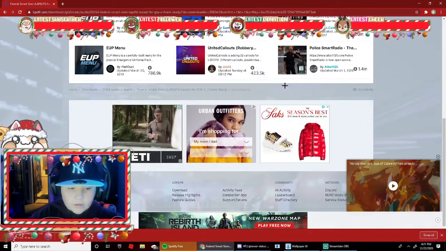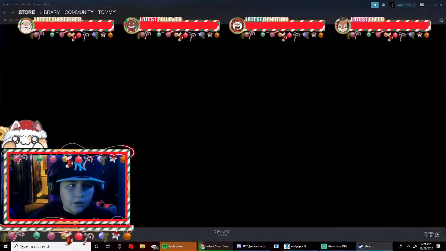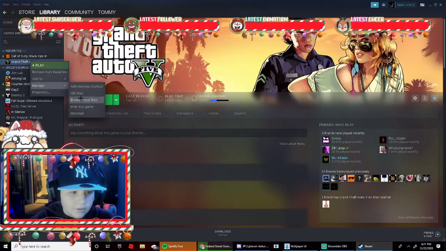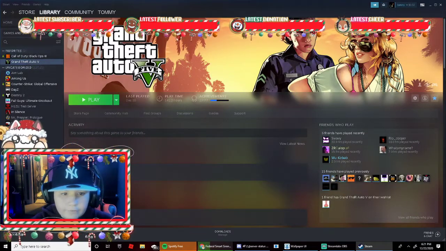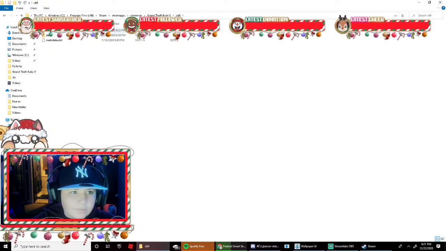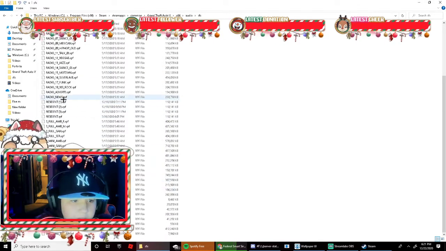While this is downloading, you want to open up your main directory. So for me, you go to Steam. Okay, when you open this, you right click on GTA, manage, browse local files. Okay, then it will pop up right over here. And then go to x64, audio, SFX, and then you want to scroll down until you see resident.rpf.